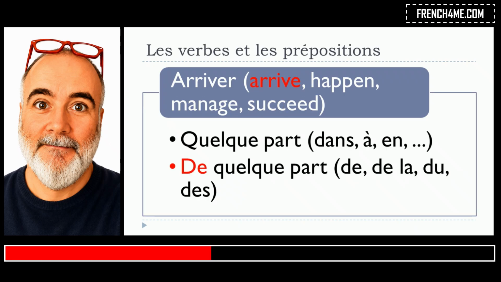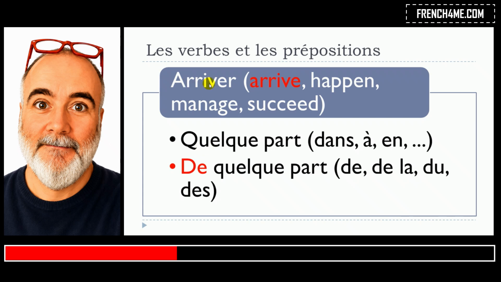And the first two structures will actually be connected to this arrive translation, okay? Arriver quelque part, pas de préposition, the preposition, or in that case, sorry about that, yeah, you should put the dans, à ou en. All right. So and all the composition that you can make with the articles. Okay. So it could be dans la, dans le, dans les, then à la, and then à plus le would become au, à plus les would become aux, en, etc. So quelque part, and in that case, of course, you should use this preposition.